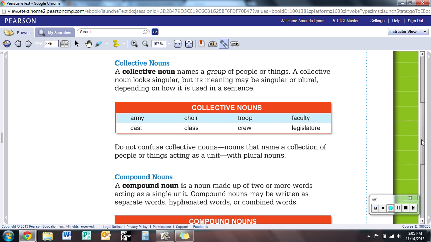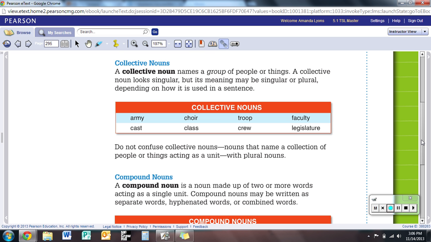Now you see below that red box it says, do not confuse collective nouns with plural nouns. They're not the same thing. Let's take, for example, a dog. You can have one dog. You can have two dogs. But if you have a whole big group of dogs, they would be called what? They'd be called a pack. You have a pack of dogs.